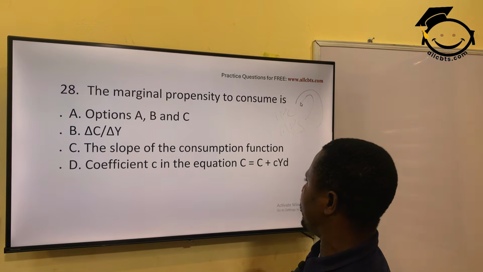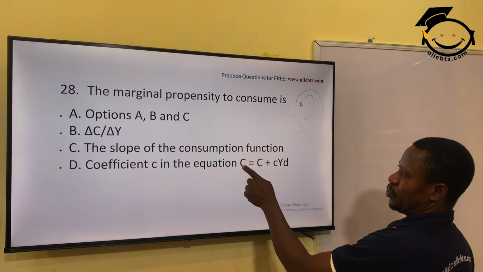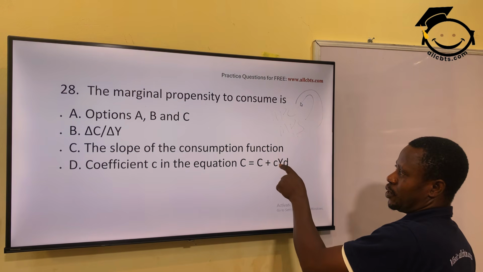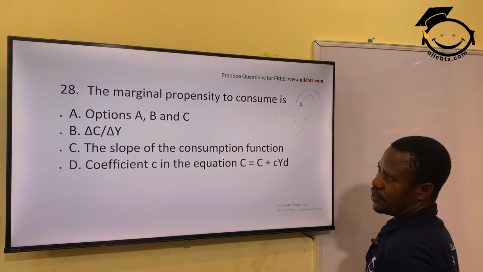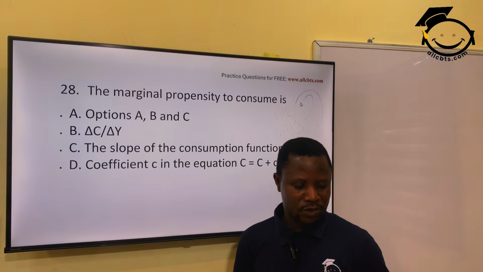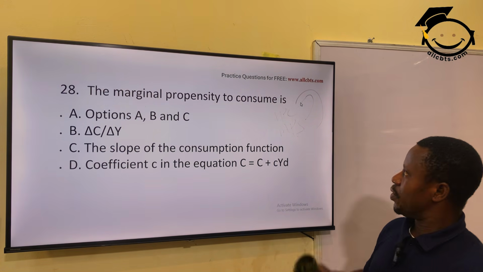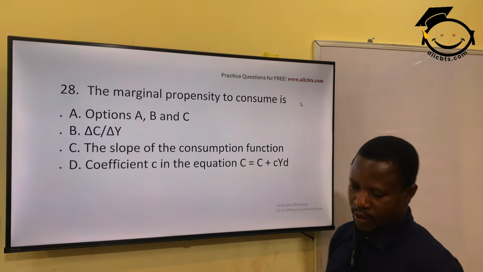It's nothing like C, Y, D, because this is consumption equals consumption itself plus consumption out of disposable income. Y, D means disposable income. Okay? So this is not correct. A, B, C is correct. Option A, B, C on the screen is correct. Okay? The next question.